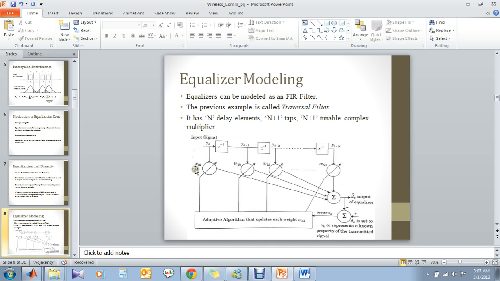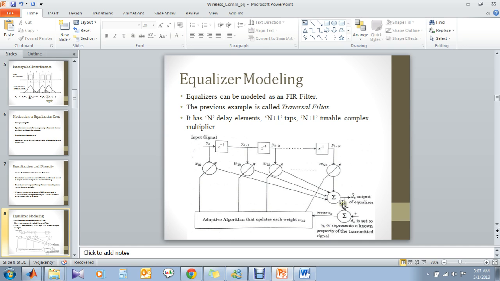This is a simple diagram which clearly shows that the output of an equalizer is compared with b_k, which is nothing but a replica of the transmitter symbol x_k.